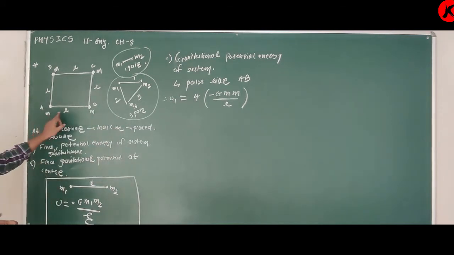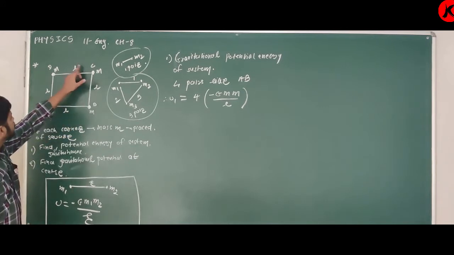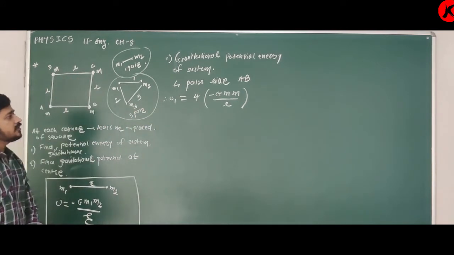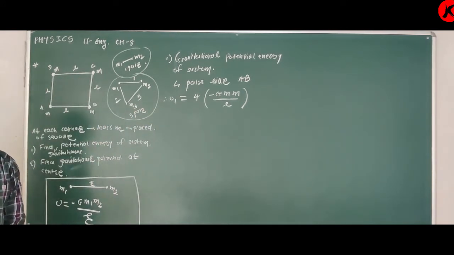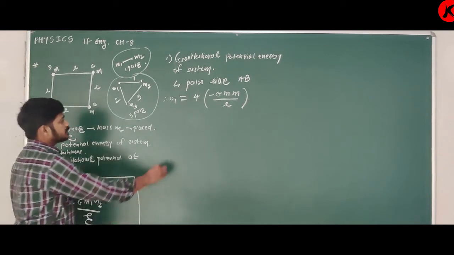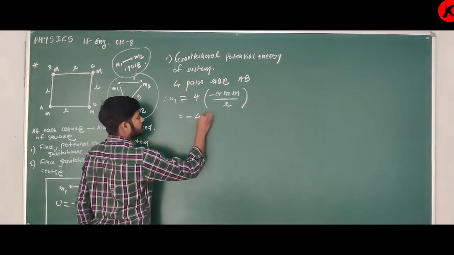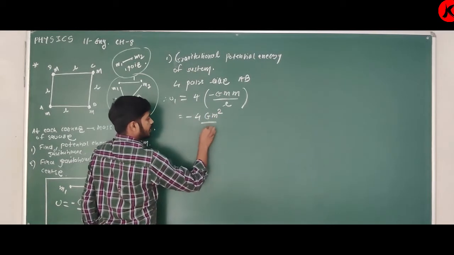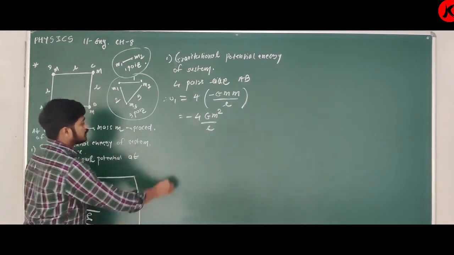So similarly, masses M, distance between them is L. Okay, 1, 2, 3 and 4. So I can write directly like this. U is equal to minus 4 G M square upon L.